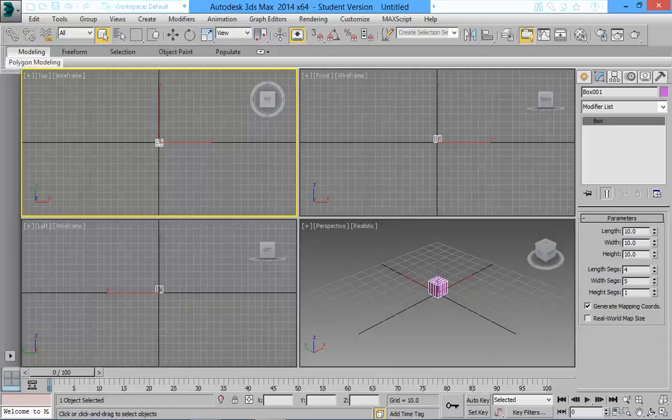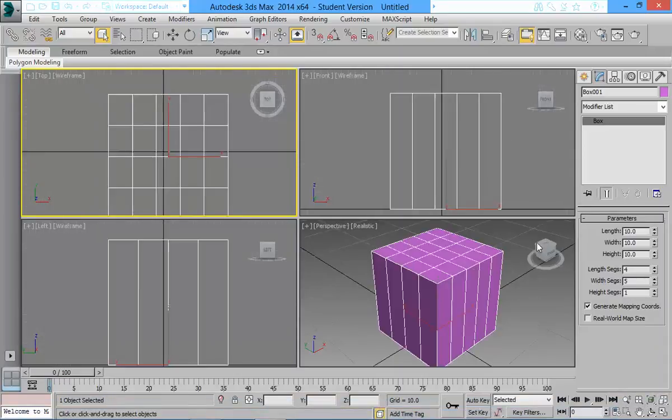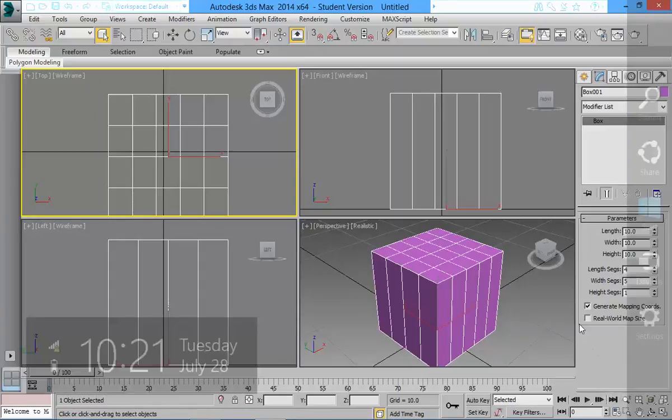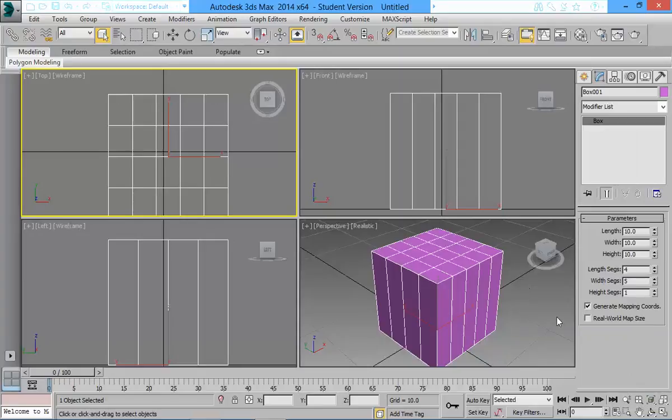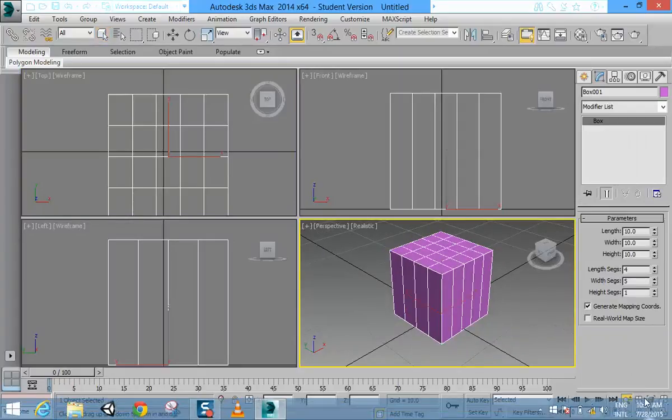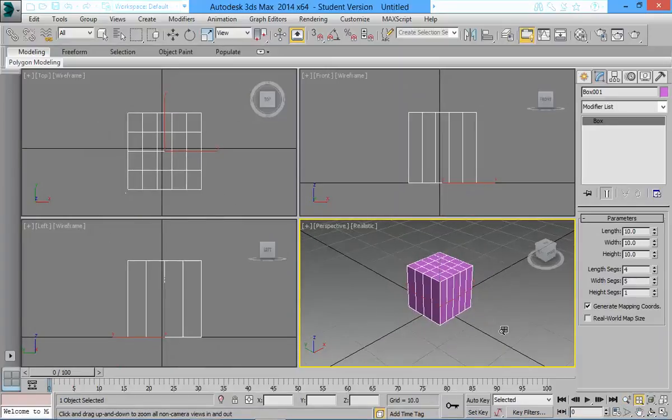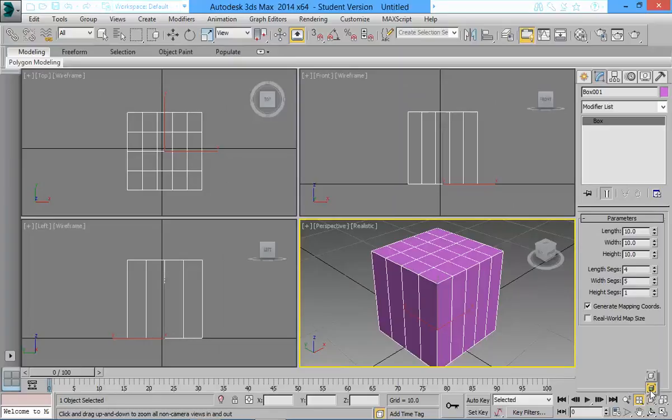So that's under modify. These buttons down here, this one zooms all the windows. This one is just the selected object that will get zoomed into. Again, this one is zoom in, zoom out for one window, and this is zoom in, zoom out for all the windows. And you can choose whether the zoom extent is for all the objects or only for the selected object. So these are the camera things, and up here we have three important friends.